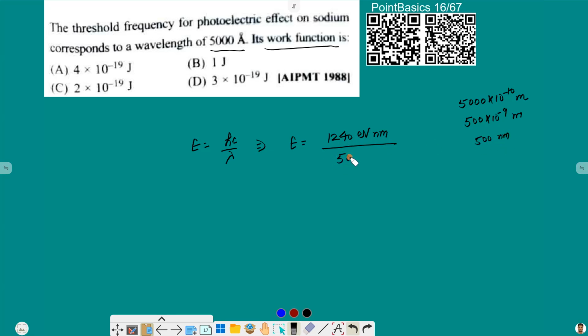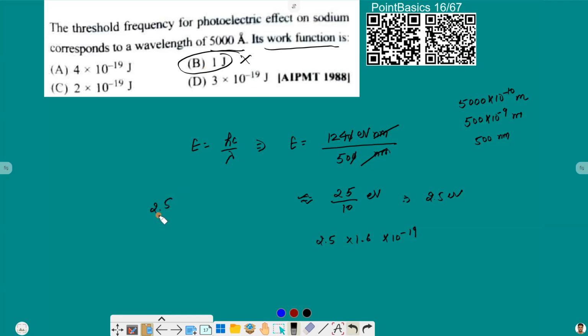So we can divide it by 500 nanometer. Nanometer gets cancelled, this 0 gets cancelled, and this will be 2. If we cancel it on 5, suppose this is 125 approximately, so this will be 25 by 10 electron volt approximately, and that will be basically 2.5 electron volt. Now the answer is in joule, so that 2.5 can be converted by multiplying with 1.6 into 10 raised to power minus 19. So option B is directly rejected, because here we don't have 10 raised to power minus 19.